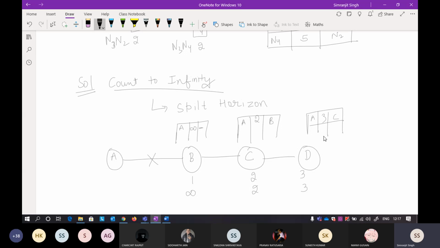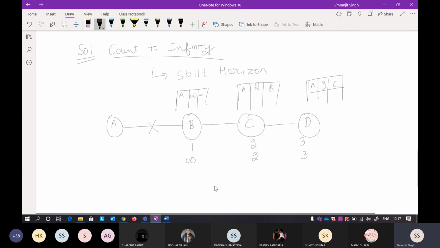Okay, so now what is the next step? The next step will be you exchange the distance vector with each other. So here it was updated to 3 because C is saying I can take you to A in 2. Now what is the distance from B to C? It is 1, so 2 plus 1 is 3. In the similar way, 4 and 3.